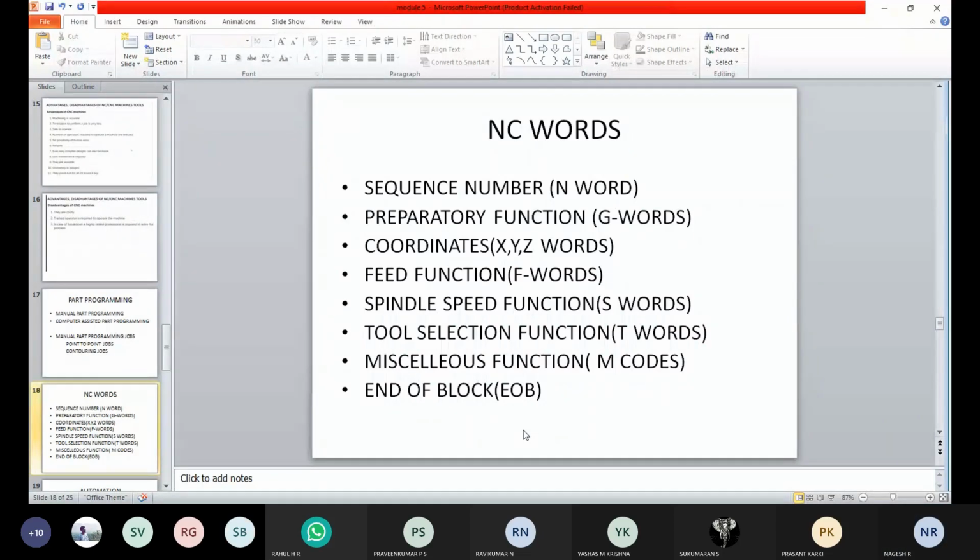Two, sir. Two. Which one? Preparatory function and also miscellaneous function. So G codes and M codes. You didn't use these feed functions? We also use tool selection, speed, and coordinates. That's why I'm asking. End of block, we use everything, sir. End of block, you people have used everything. Yes, sir.